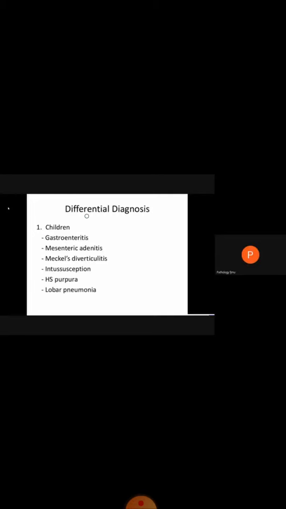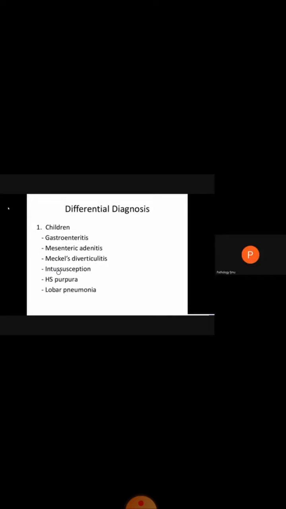So, what are the differential diagnoses in case of children? In children, there may be gastroenteritis or inflammation of the GIT. Then there may be mesenteric adenitis. Mesenteric adenitis means that there is inflammation and swelling of the lymph nodes inside the abdomen because of some infection. Then there may be Meckel's diverticulitis. Meckel's diverticulitis is actually the inflammation of Meckel's diverticulum, which is a congenital bulge or outpouching in the lower part of the small intestine, and it is actually the leftover part of the umbilical cord.